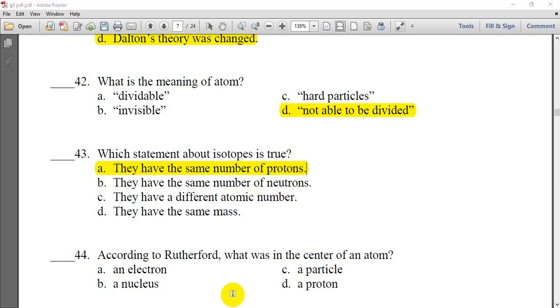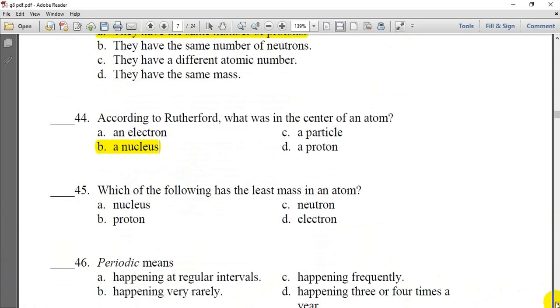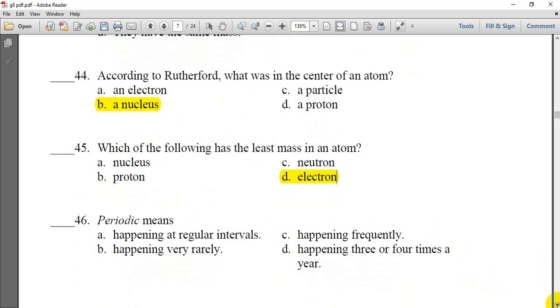Question 44. According to Rutherford, what was in the center of the atom? Rutherford made the gold foil experiment, and he was the first one who discovered the center of the atom, which is called the nucleus. Next question, which of the following has the least mass? The least mass of the atom is in the electron, because the mass of the electron is almost neglected, 0.